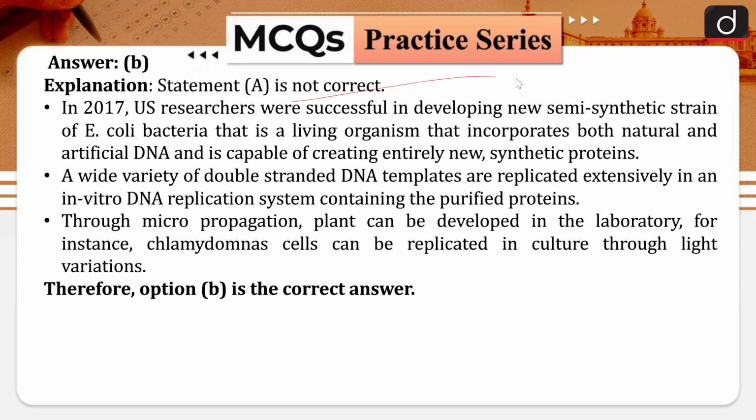In 2017, US researchers were successful in developing a new semi-synthetic strain of E. coli bacteria, a living organism that incorporates both natural and artificial DNA and is capable of creating entirely new synthetic proteins. A wide variety of double-stranded DNA templates are replicated extensively in an in vitro DNA replication system containing purified proteins. Through micropropagation, plants can be developed in a laboratory. For instance, Chlamydomonas cells can be replicated in culture through light variations.